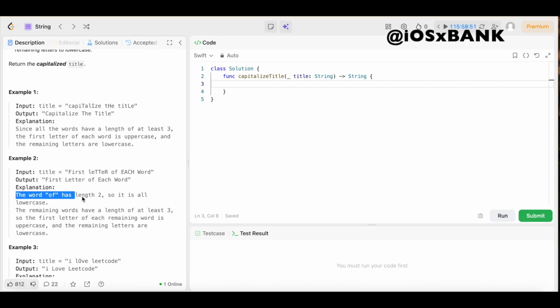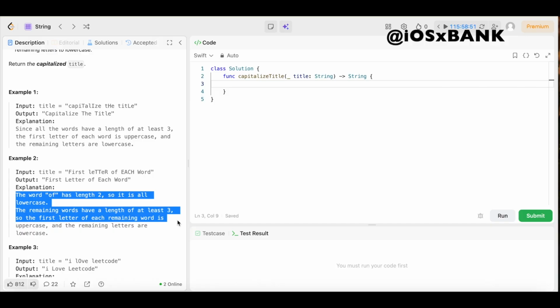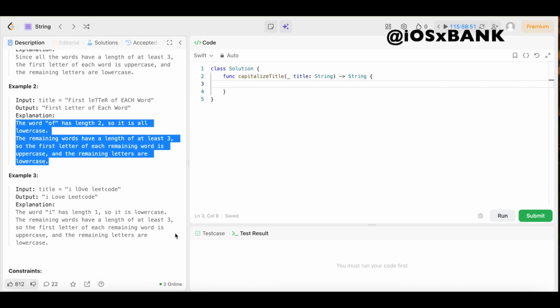Explanation said the word of has length of 2, so it is all lowercase. The remaining words have a length of at least 3, so the first letter of each remaining word is uppercase and the remaining letters are lowercase. Boom. And finally, last but certainly not least, let's take a look at example 3.